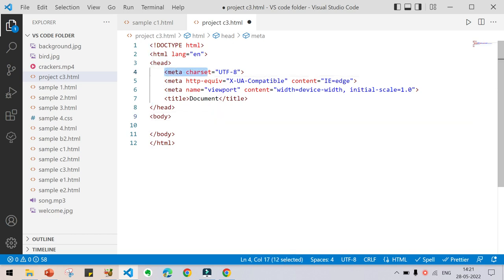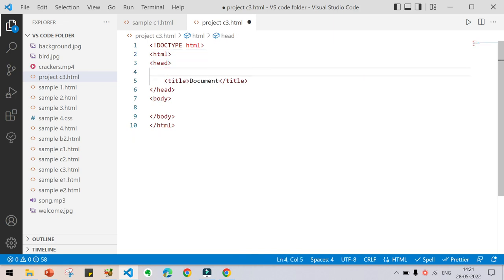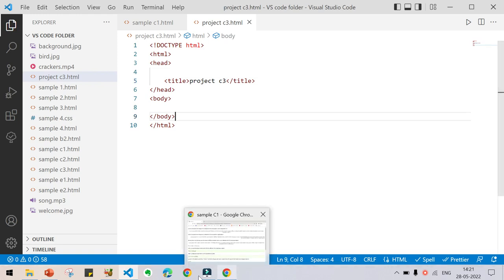These things are not necessary now, so delete this, and delete from this to this, and give the title of the web page. By deleting this, you can give the title of the web page as project C3. I am giving the same name as the file name, project 3, as the title for the web page also. Now press Ctrl S and go to your web page.